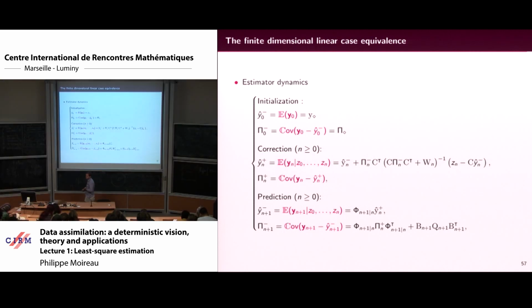Okay? And so you can rethink all what I have explained in this sense. The nonlinear case also exists. It's called particle filtering, and you can use Monte Carlo simulation to compute it, and you can relate the results of the particle filtering approach. In the linear case, you find exactly the same equations.